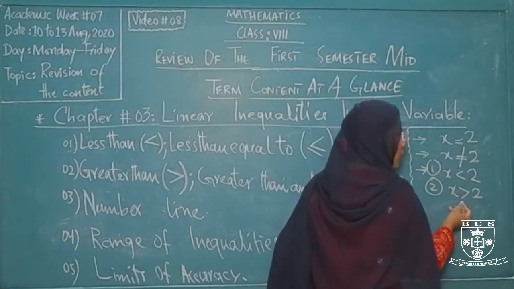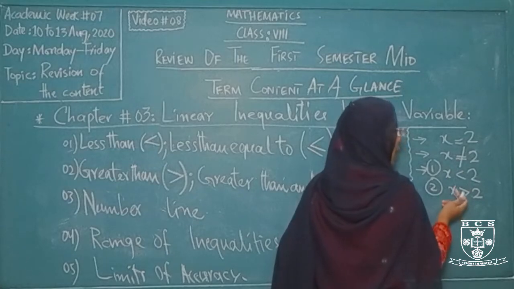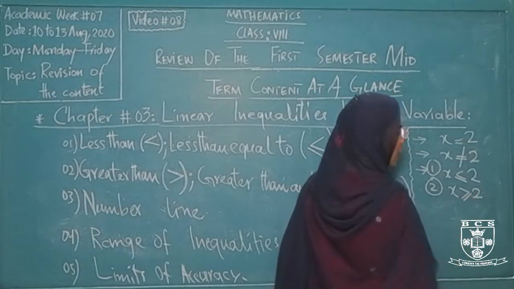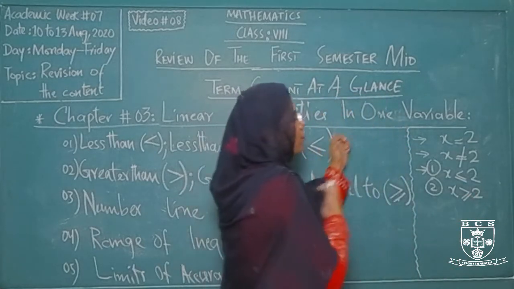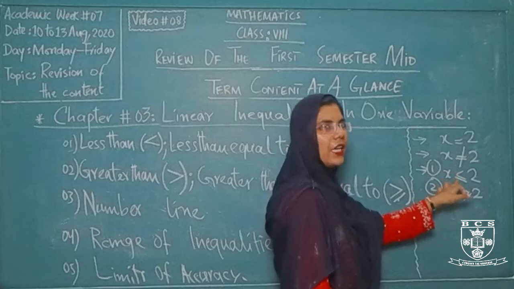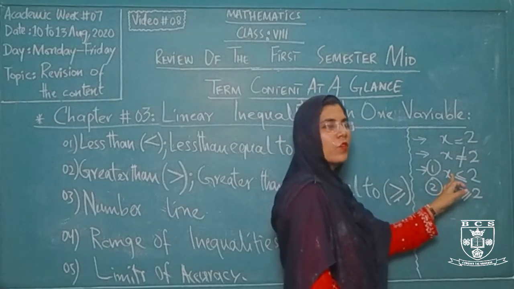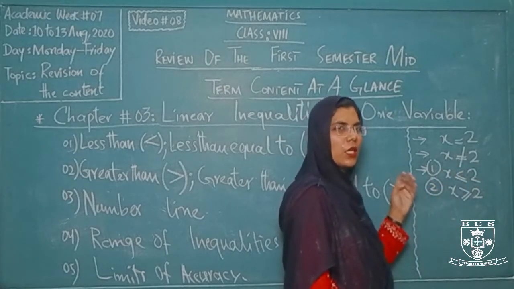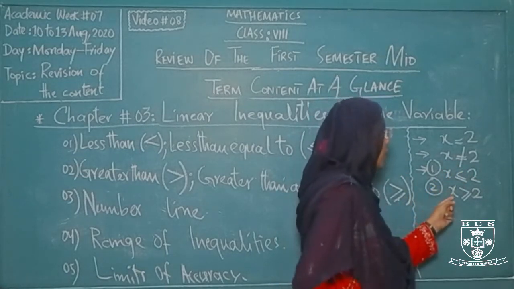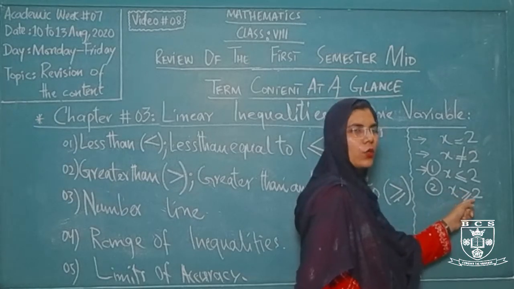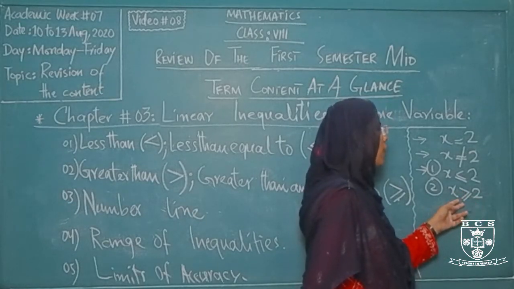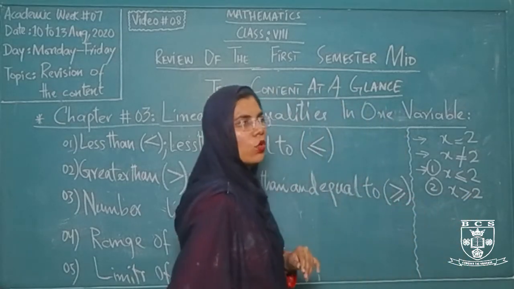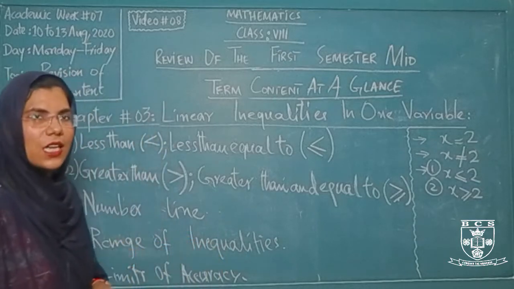So these are the two different conditions for inequalities, and if I add an additional line below these two different symbols, it becomes the second category of inequality, representing less than or equal to, meaning x is 2 or the numbers that are less than 2, that may be 1, 0 and all the negative numbers. For the second one, x is greater than or equal to 2, this represents all the values of x that are 2 or greater than 2. Greater than 2 includes 3, 4, 5, 6 and so on.